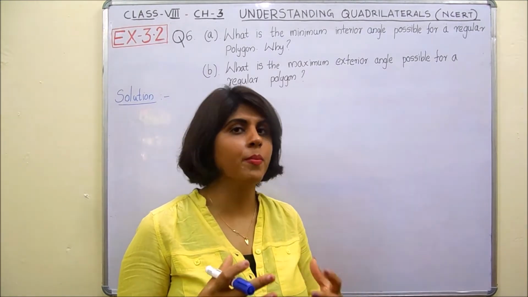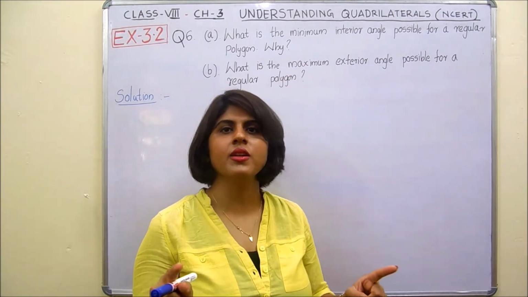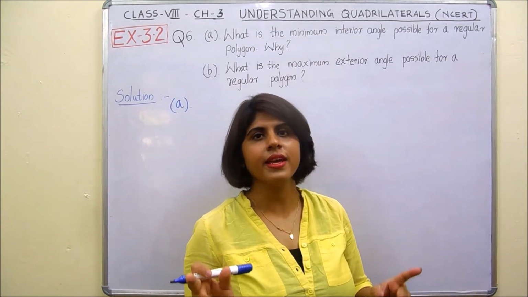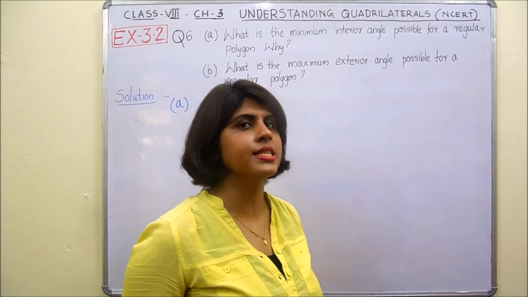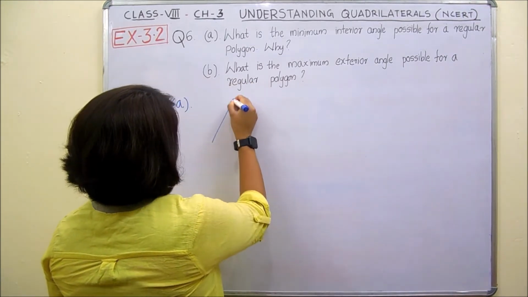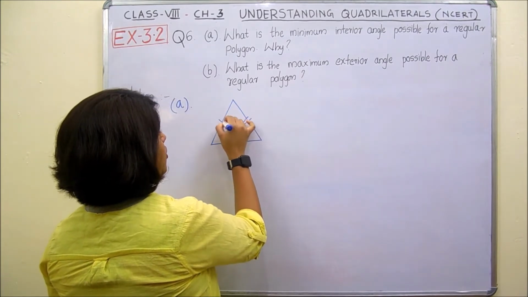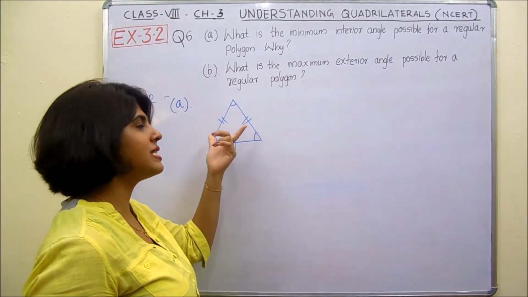So to form a polygon, minimum 3 sides are needed. So triangle is the polygon with the minimum sides, right? So among all the triangles, we have the equilateral triangle as the regular polygon with 3 sides, right? In an equilateral triangle, all of its sides are equal and all of its angles are equal. So what would be its interior angles?